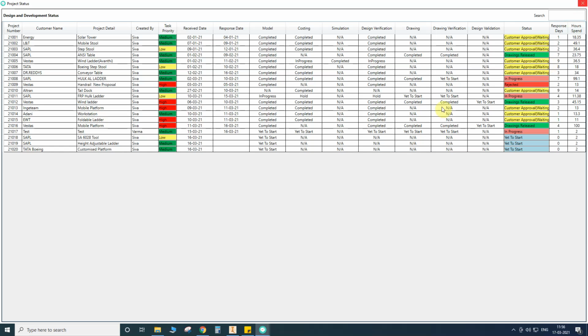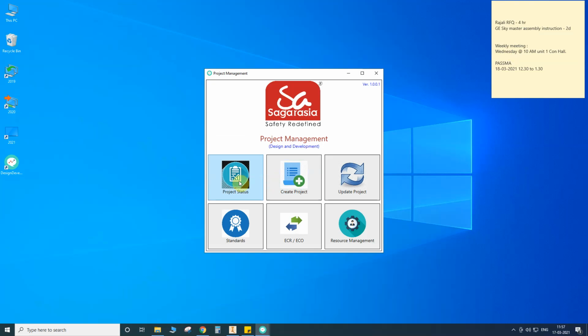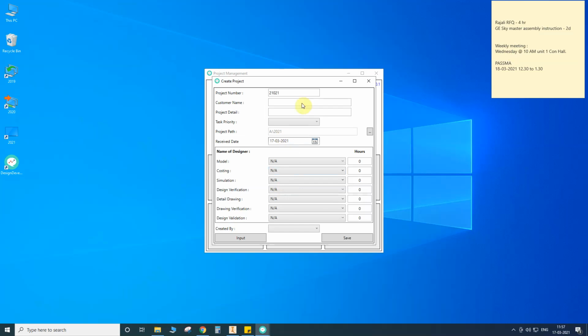Okay, so this is only view. Anyone in our company who has permission to see this can see the status. Here, how many hours in total we have spent, that information is also available here. Okay, this is only status, viewing of the status. Okay, next is create projects.